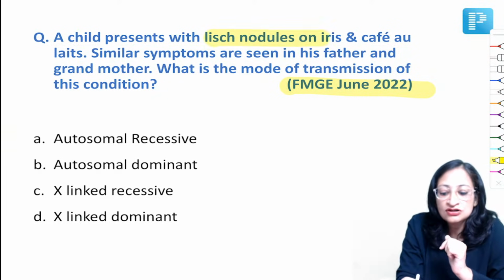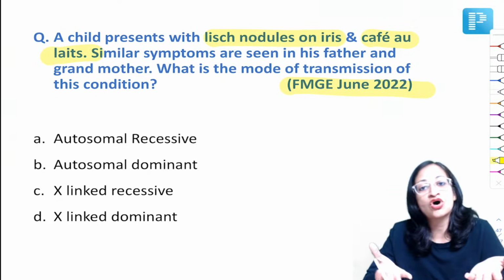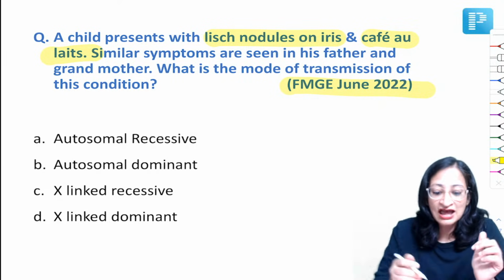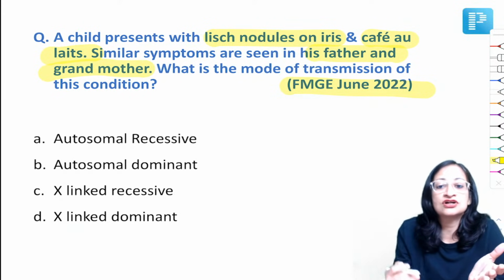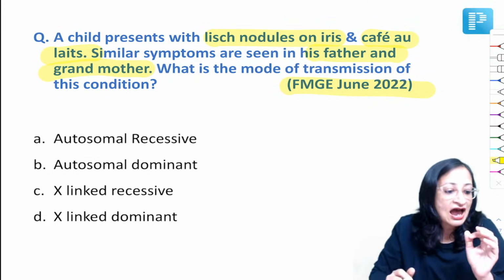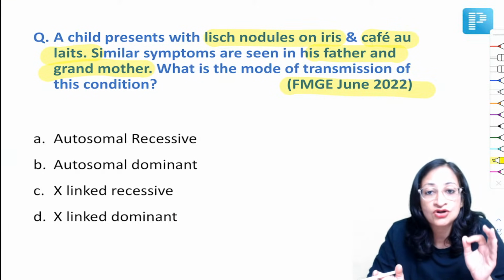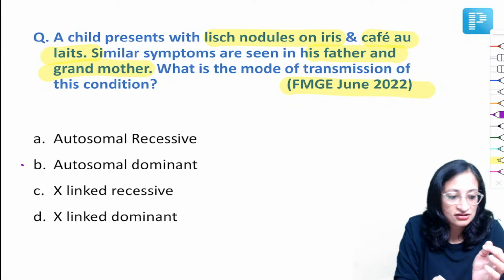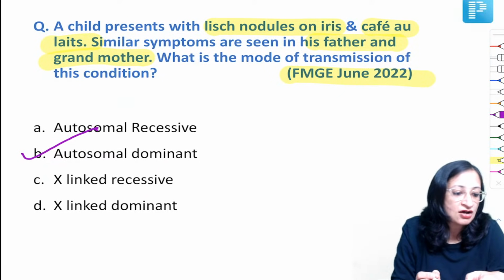A child presents with Lisch nodules on iris and café-au-lait spots. So what is our diagnosis here? Of course, it is neurofibromatosis. And you are getting similar symptoms in his father and grandmother also. So you can see vertical transmission is also happening. And neurofibromatosis, friends, we all know is a classical example of autosomal dominant inheritance. So our answer here is B.